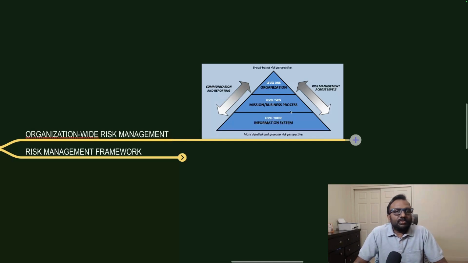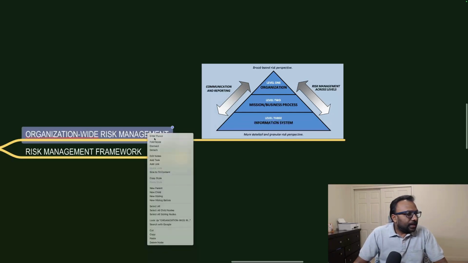Then the individuals who are going to implement and continuously operate the system. So it is strategy, tactical and operational level, and this is where risk management applies across levels. It is not only for a particular individual or a particular department, and the risk will be communicated to the top and the bottom. It is the overall risk. Always remember the formula: risk is equal to probability times impact.